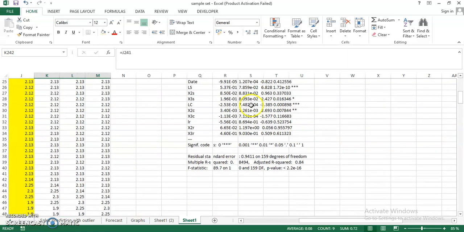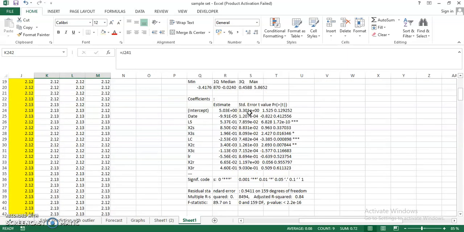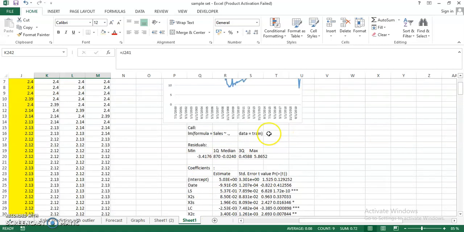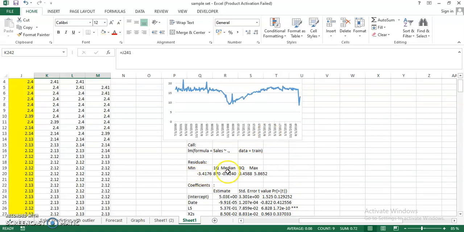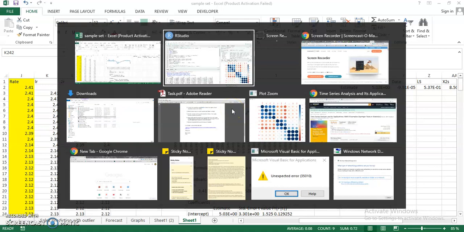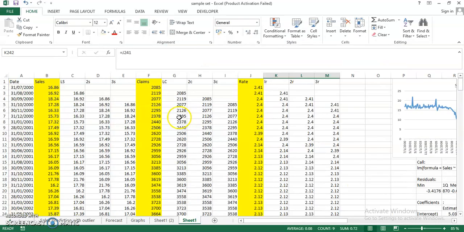Yeah, so here is the summary that you wanted, that was required in your task. The residual standard error in full detail, along with the coefficient of variable, the p-value, the standard error, the minimum value, the first quartile value, median, third quartile, maximum values, the formula. This is the original that you also saw here in RStudio.